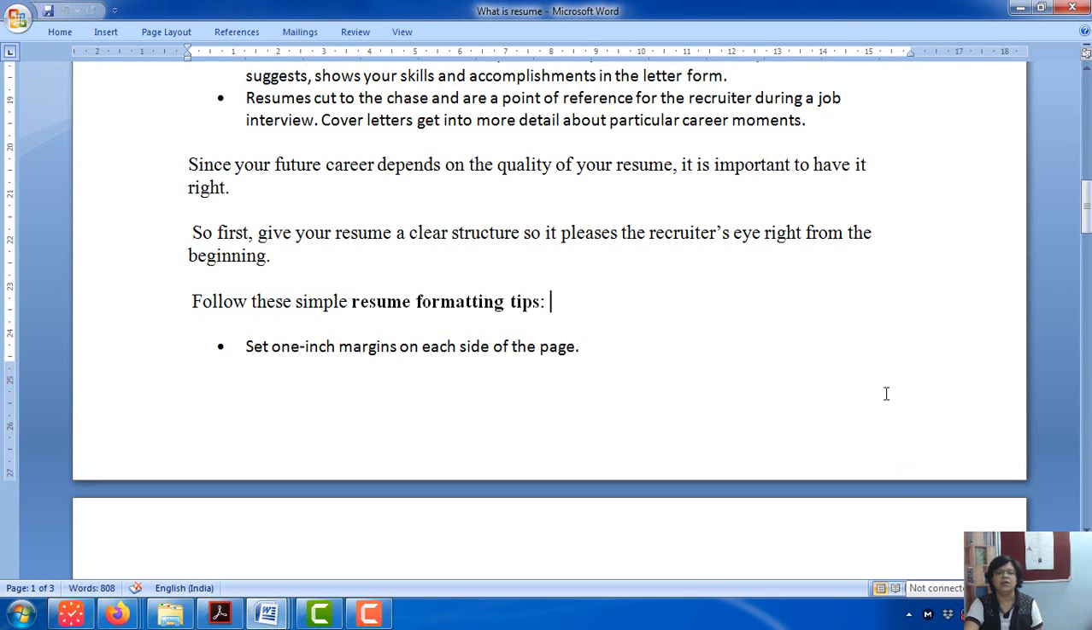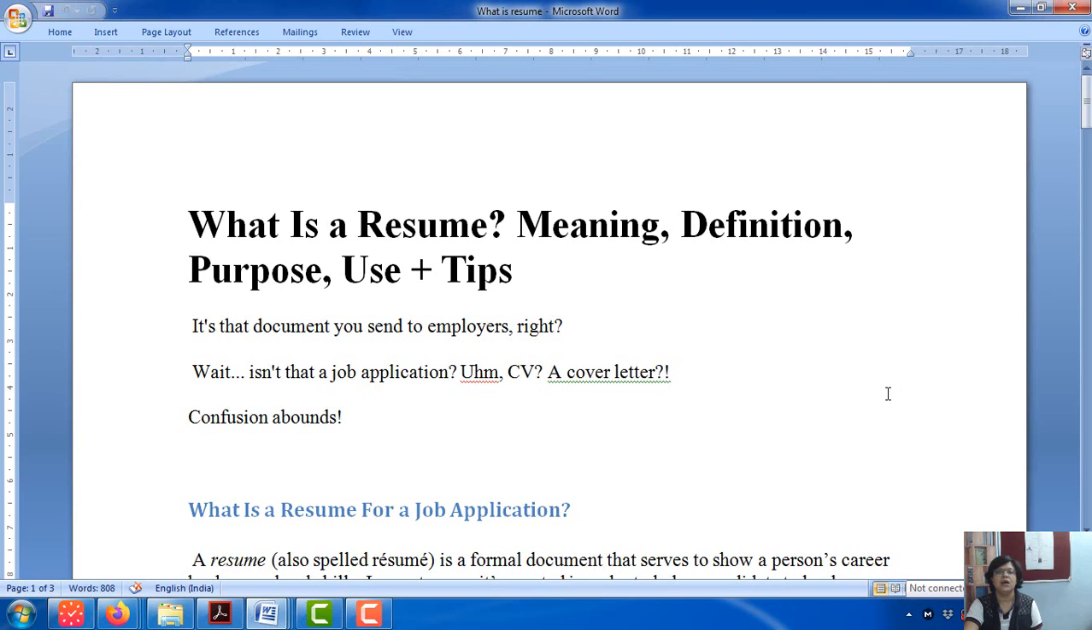Hello class. Today we'll be discussing resume, CV and job application. Now we have already done the cover letter part, as you already know by now that it is essential to use a cover letter with your CV or your resume.